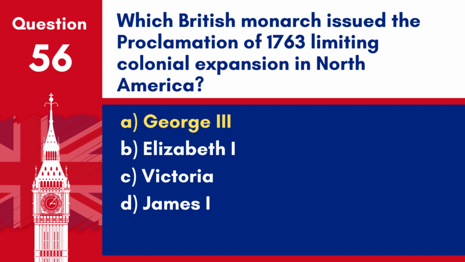Answer A. George III. King George III issued the Proclamation of 1763, limiting British colonial expansion westward into Native American territories in North America.